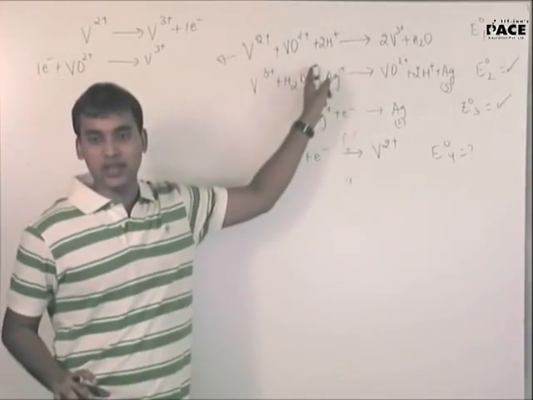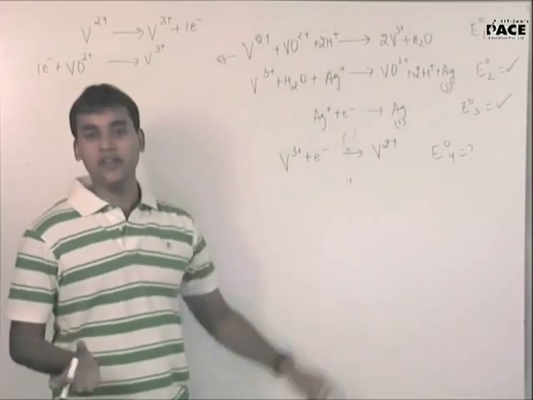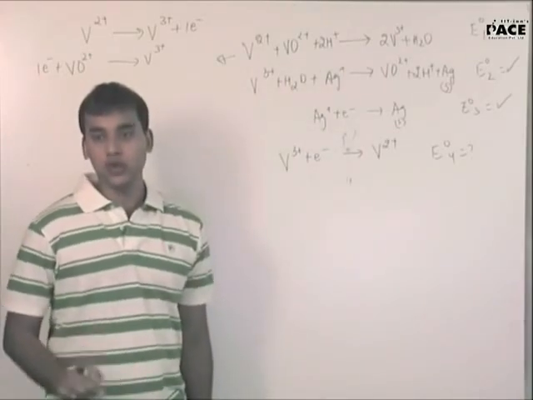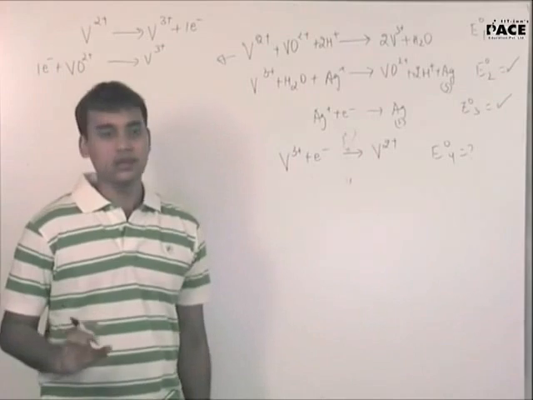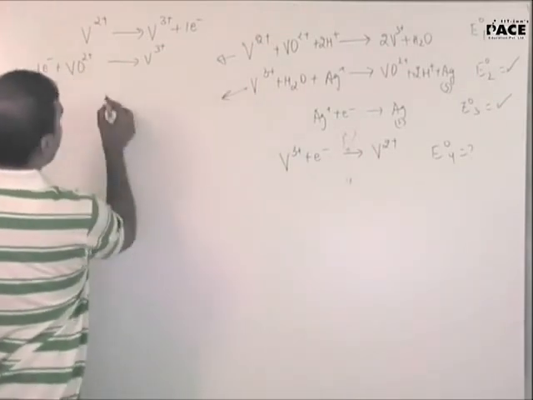Can you see any electron in the first reaction? No. So it is not a half reaction. It is a cell reaction. So you have to calculate what will be the value of n. In this case, what will be the value of n?